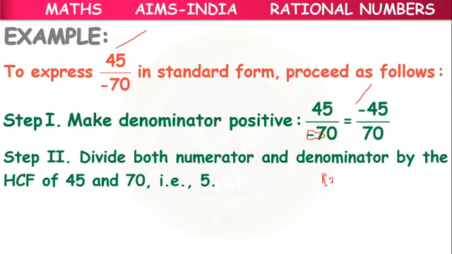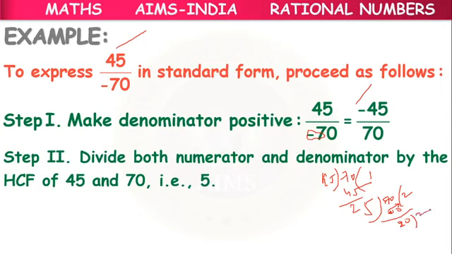With 45 we have to take 70 here. 45 ones are 45, we get 25 as the remainder. 25 twos are 50, next we get 20.